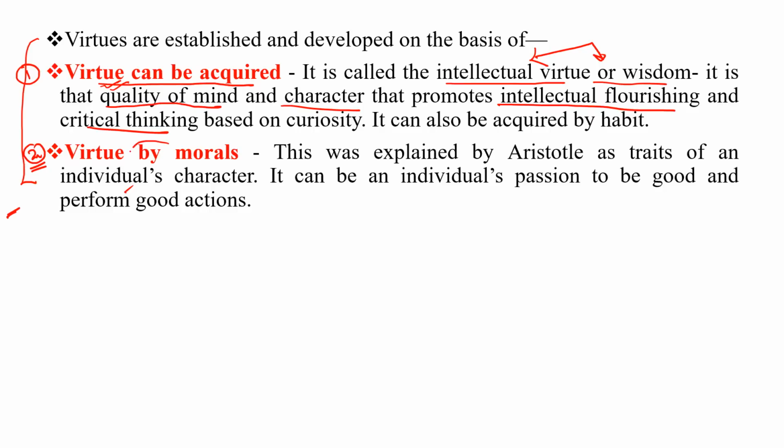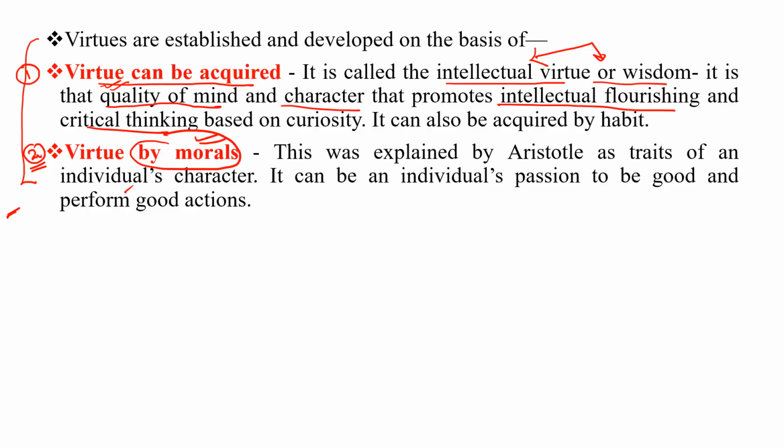Then virtue by morals. Virtue by morals was explained by Aristotle as traits of an individual's character, like those from their family members. So it can be an individual's passion to be good and perform good actions.